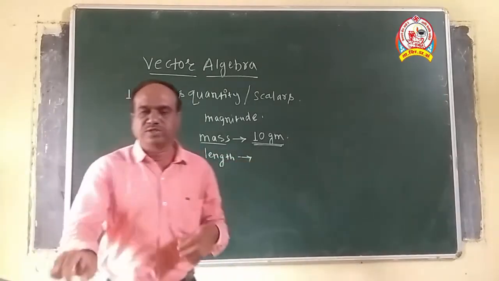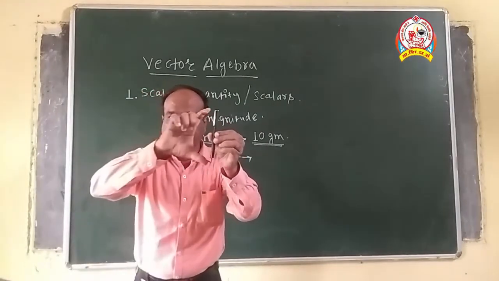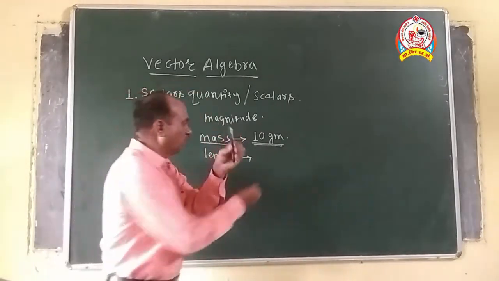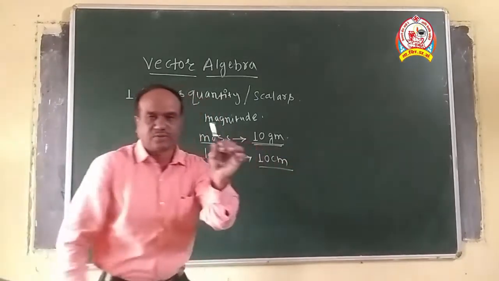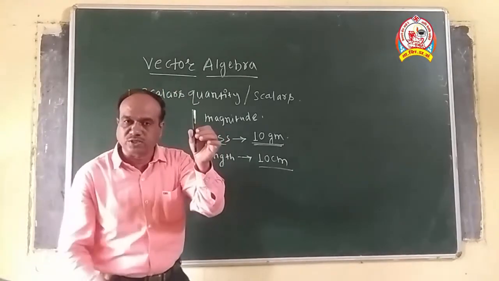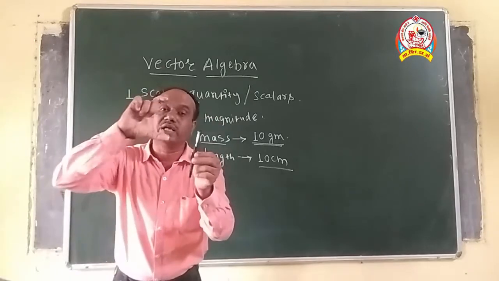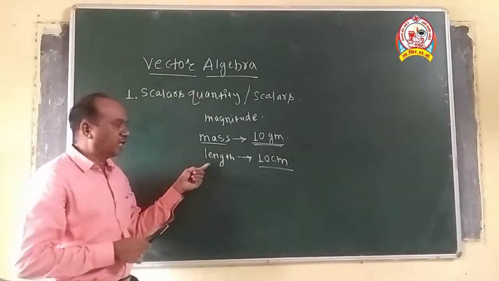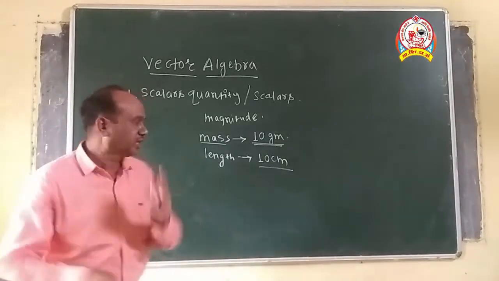Suppose that I am saying this pen is having length of 10 centimeter. Are you correct? When I am saying that the length of this pen is 10 centimeter, you are getting the clear cut idea of that physical quantity as a length. Or sometimes time.